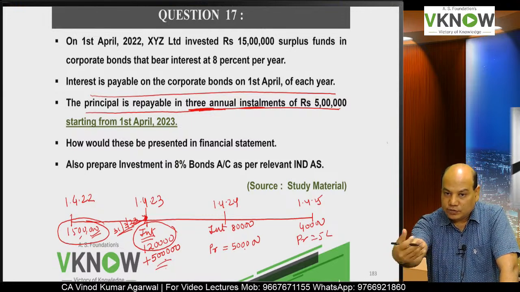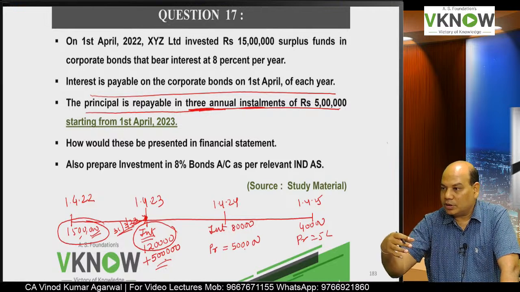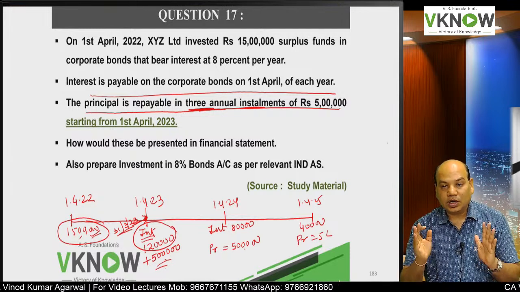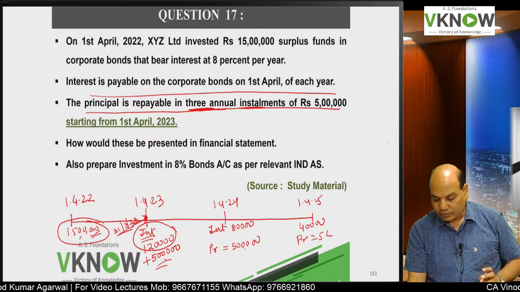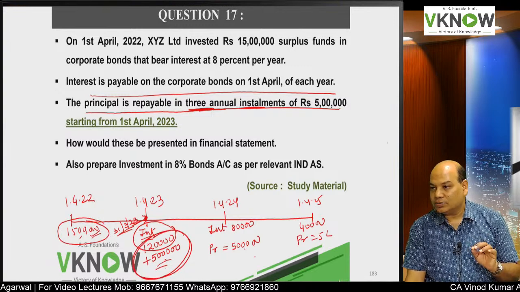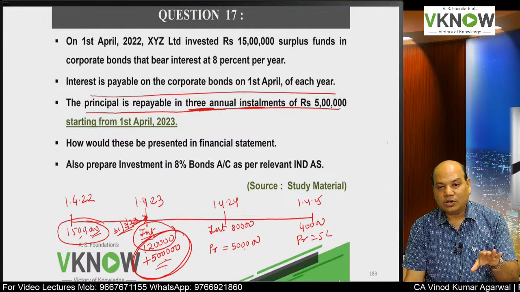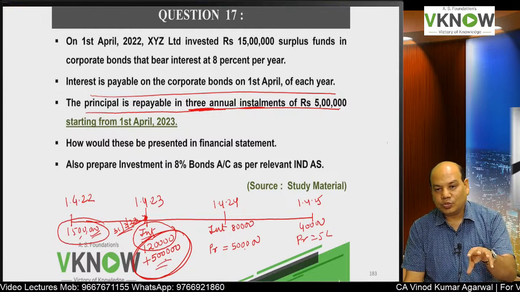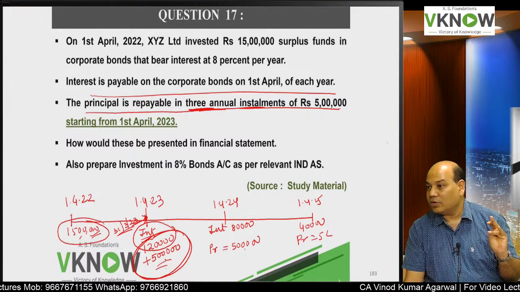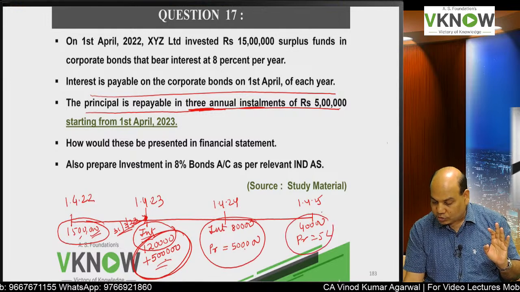Payment will be received on 1st April, but on 31st March, that accrued figure will appear: 16 lakh 20,000. Out of that 16 lakh 20,000, 1 lakh 20,000 plus 5 lakh will be shown as current because that will be recovered within 12 months from the reporting date, and the remaining amount will be treated as non-current. Same goes here also, and same goes here also.